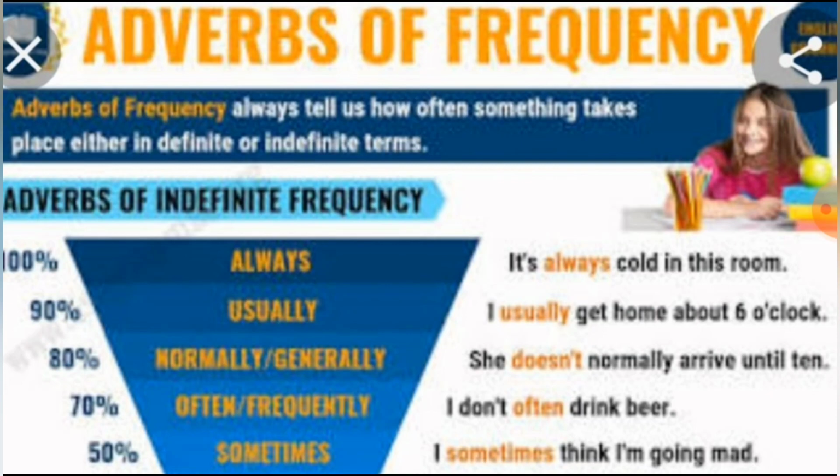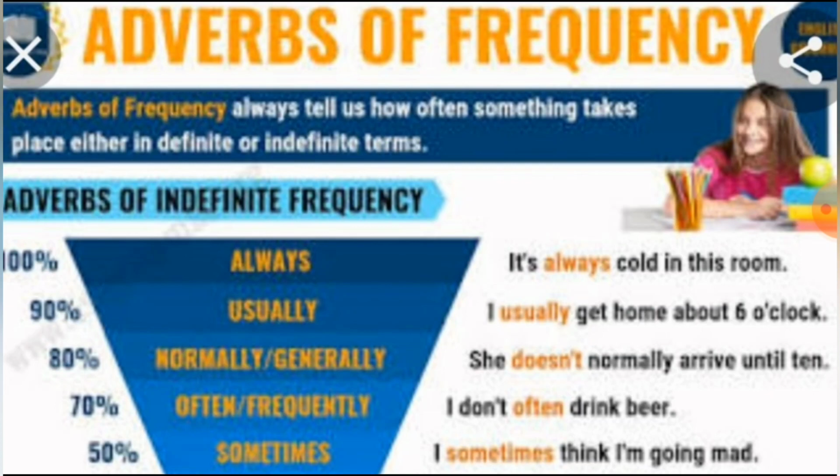Now we will see adverb of frequency. What is the adverb of frequency? Adverb of frequency tells us how often something takes place, either in definite or indefinite terms. Now see the words there, students. Adverbs of indefinite frequency: always, usually, normally or generally, often, frequently, sometimes. All these words we can use for adverb of frequency.